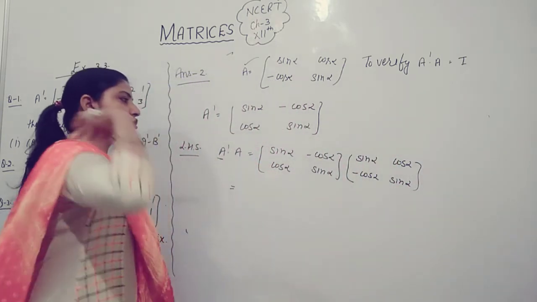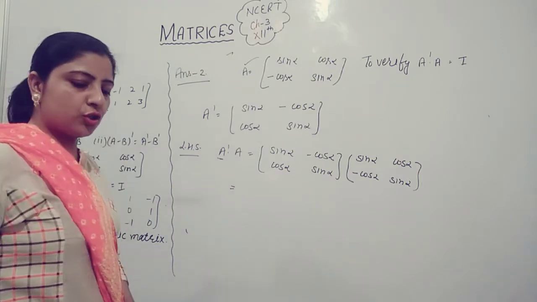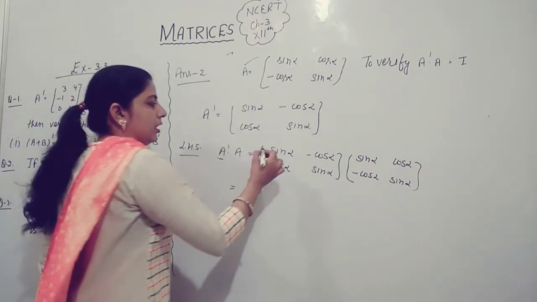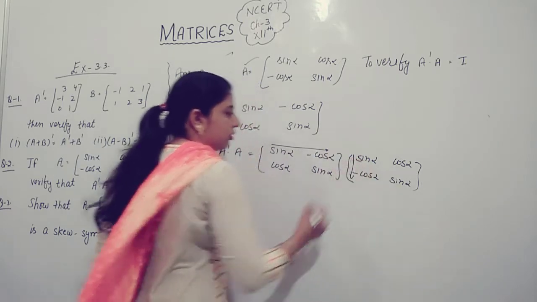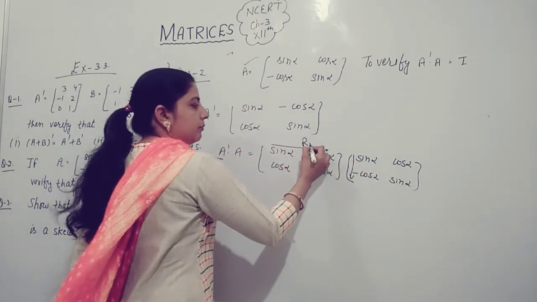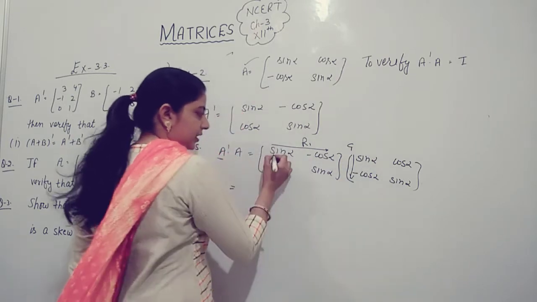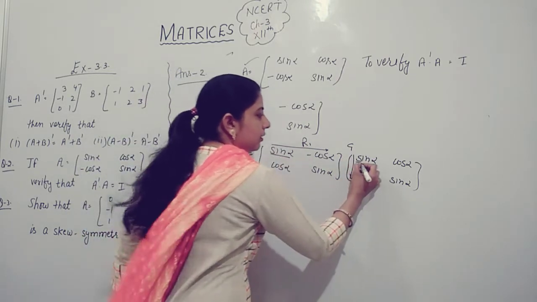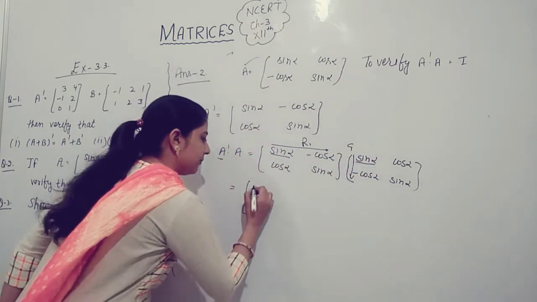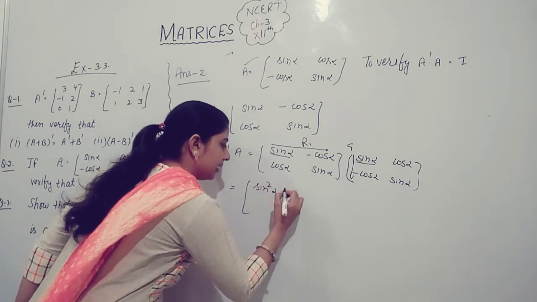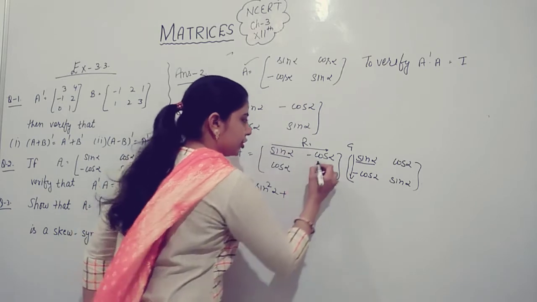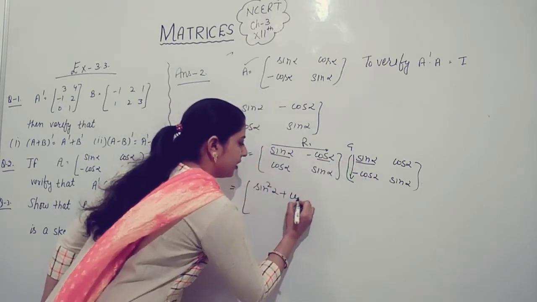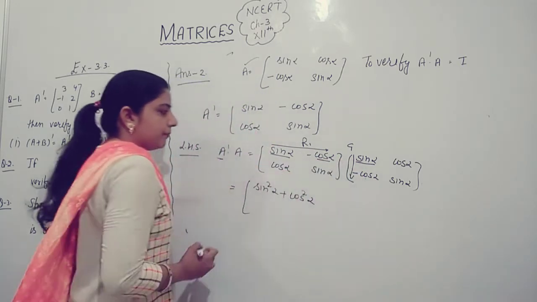Now we multiply these two matrices. First we pick up first row and multiply with first column. R1 multiply with C1. Sin alpha into sin alpha, sin square alpha, negative positive cos alpha into cos alpha, cos square alpha.